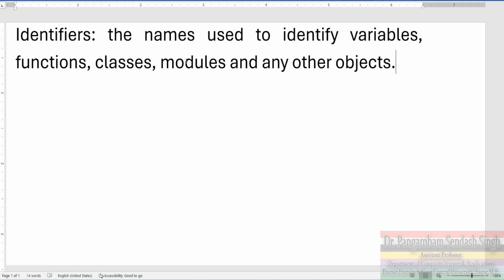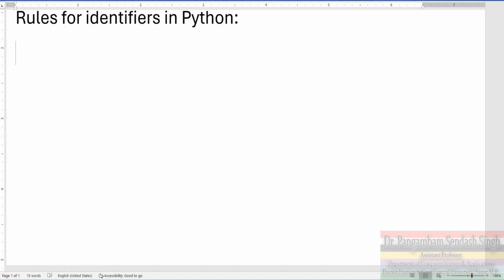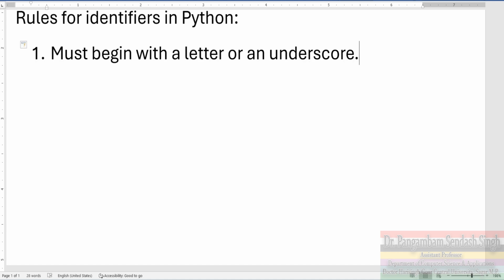So there are some rules for identifiers in Python. Adugi rules singdo mo yang siko. So the first rule is that it should begin with a letter or an underscore.